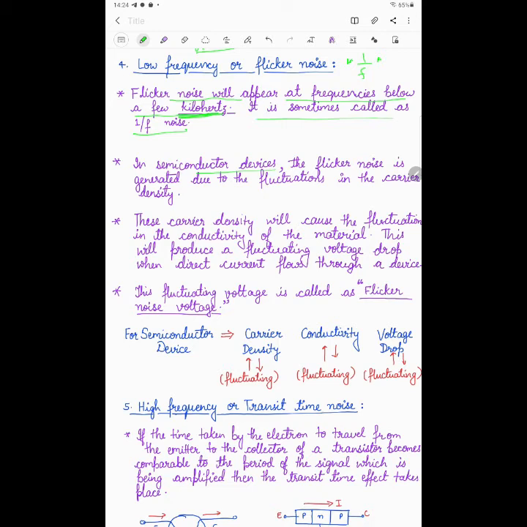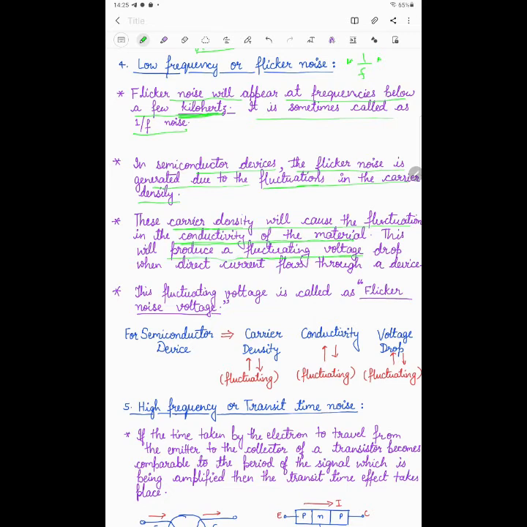In the semiconductor device, flicker noise is generated due to the fluctuation in carrier density. At the lower frequency, the carrier density in the semiconductor devices is fluctuating, is changing. Due to this carrier density changing, this will cause the fluctuation in the conductivity of material, and this will produce a fluctuating voltage.